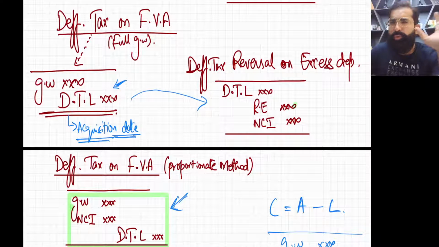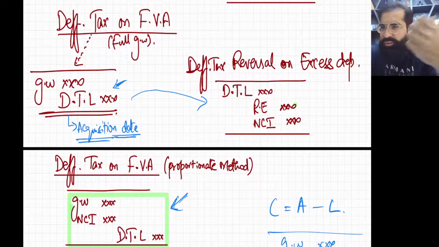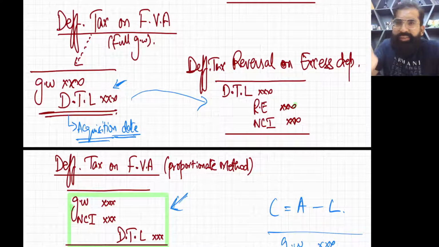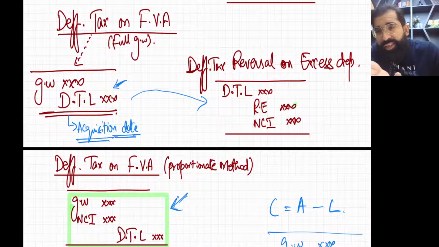Now, just use your brain. I can teach you with the logic, okay? Why did we make this entry at the acquisition date of deferred tax and revaluation? Because the asset went up. That's why we made this entry.